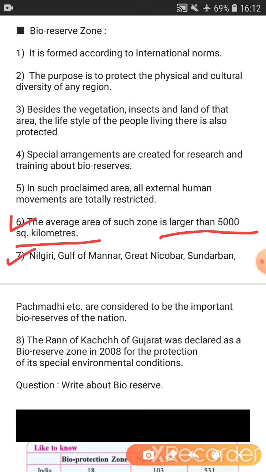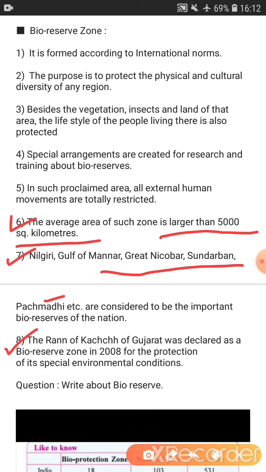Now in the seventh point, you can see some examples given of the famous and important bioreserves of our country: Nilgiri, Gulf of Mannar, Great Nicobar, Sundarban, Panchmarhi are considered as the important bioreserve zones of the nation.